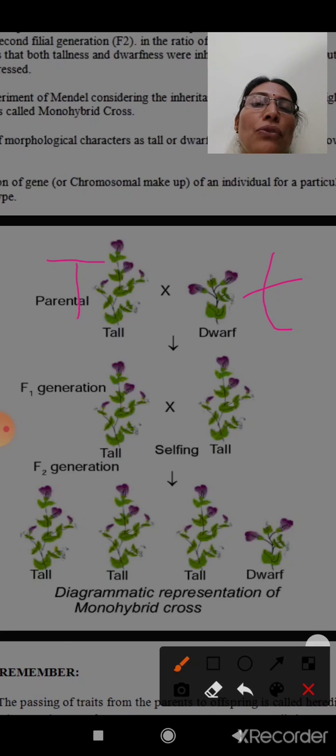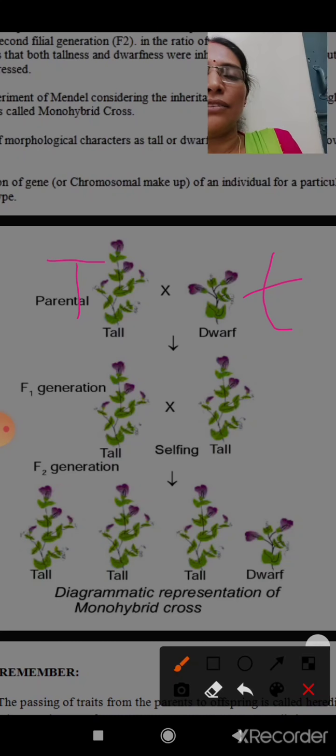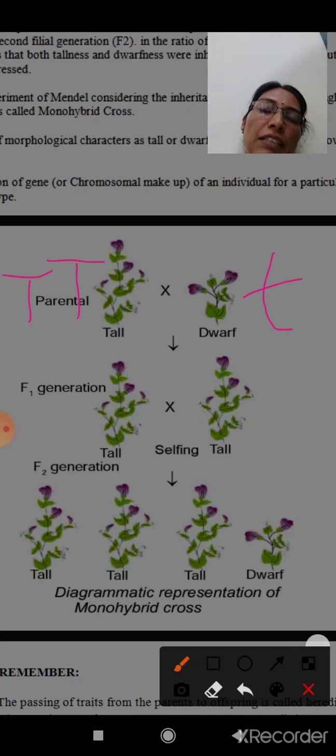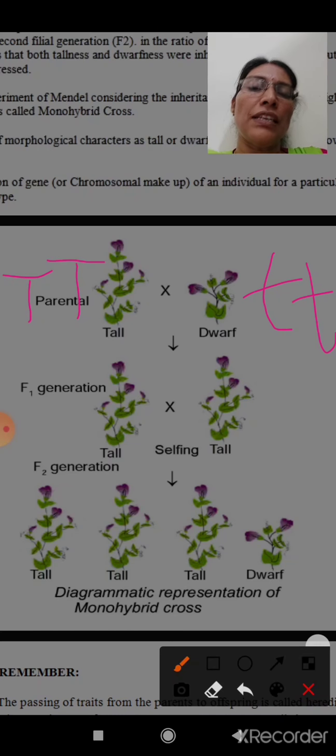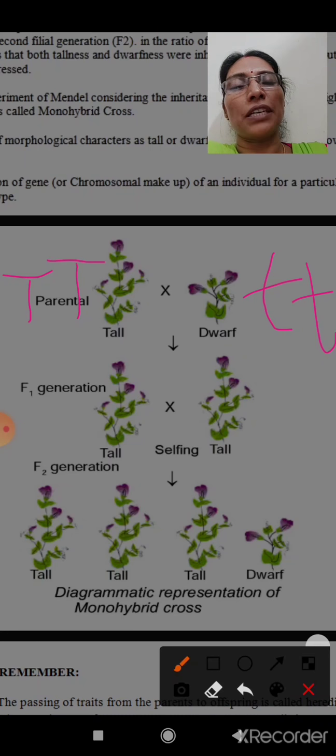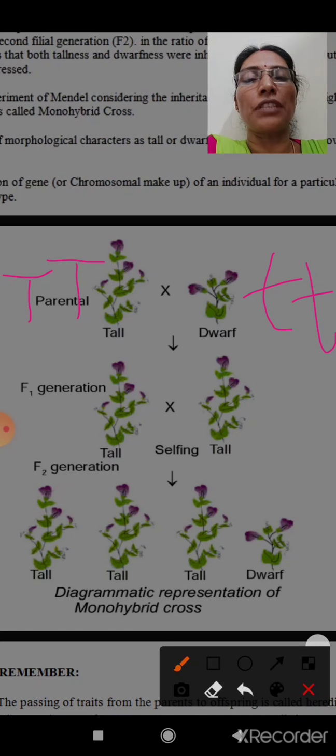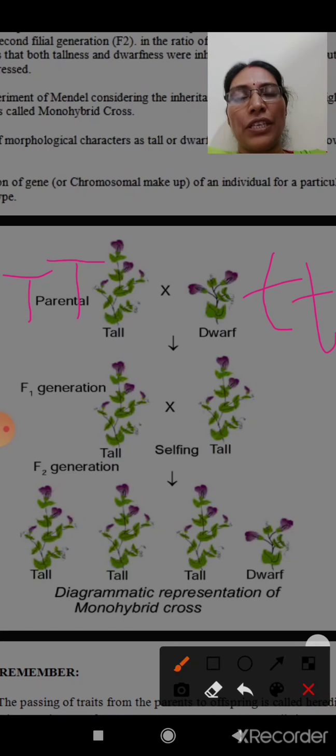So there are two alleles for each gene. We represent capital T for tallness and small t for dwarfness. It is the rule that there are two alleles, two factors, for one character. In the time of gamete formation, they separate out, because during meiosis half the number of chromosomes are separated out in the gamete.